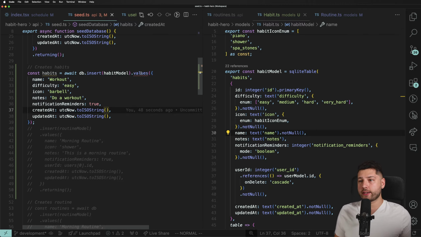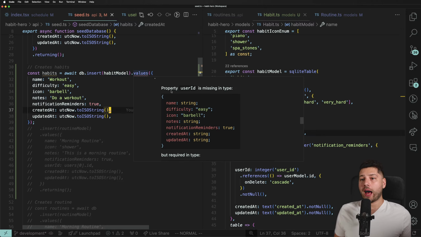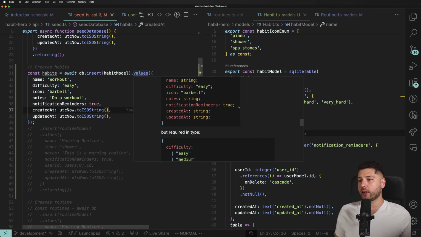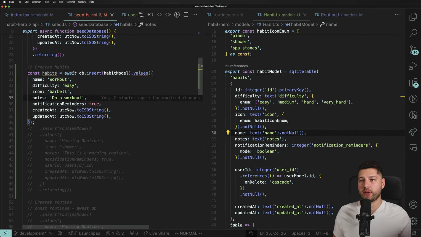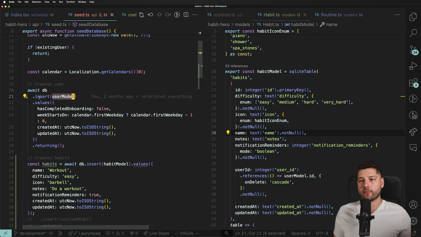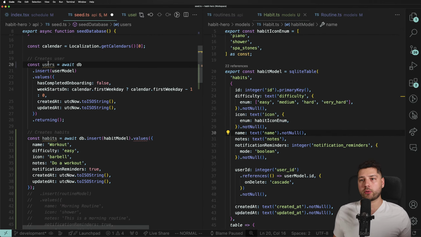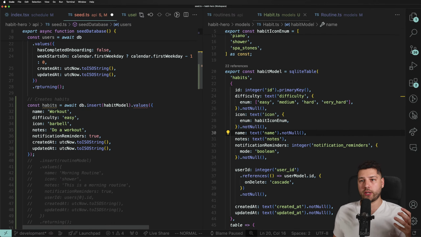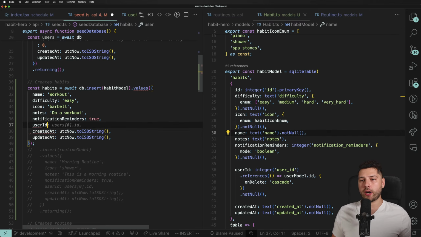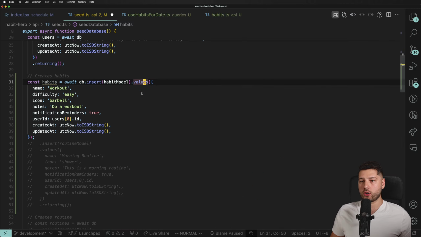So let's see. Habit. Why is this? Property user ID is missing in type. Why did the error now... right. User ID. We missed user ID, right? So we have the user model over here, right? So let's just do const users equals await DB user model. We're going to get access to the array of users that is returning because we put returning over here. Great. And then we're going to do user ID, users one ID. There we go. Our error cleared. We are good to go, right?